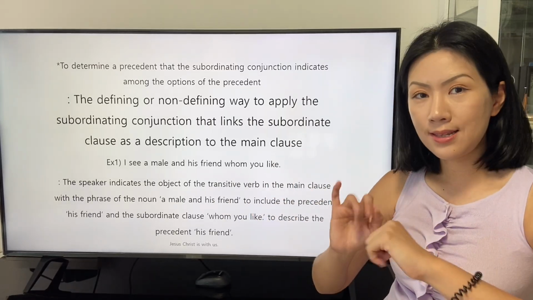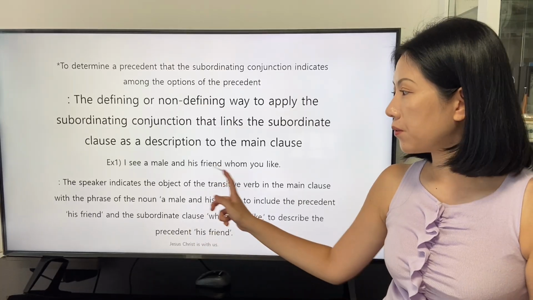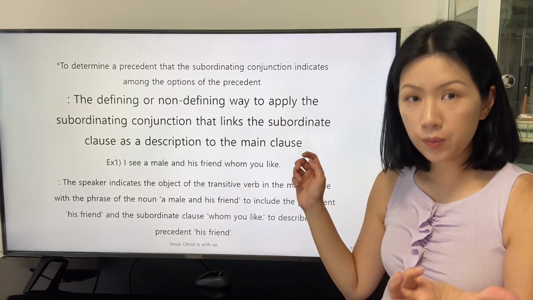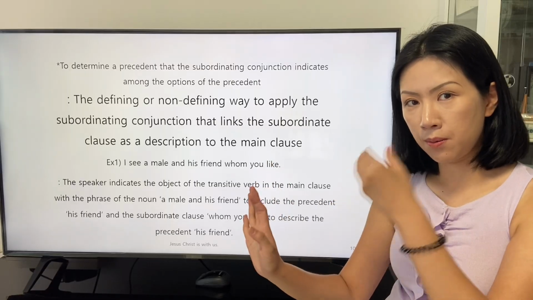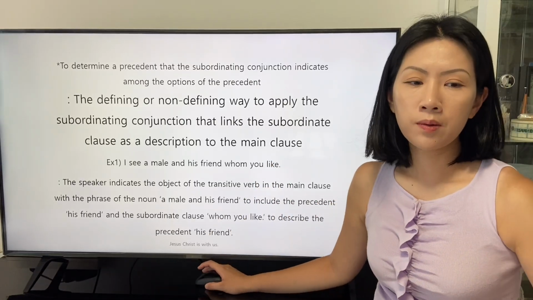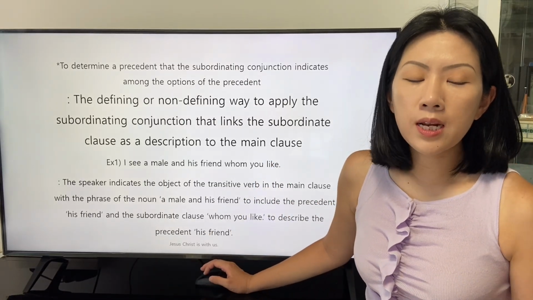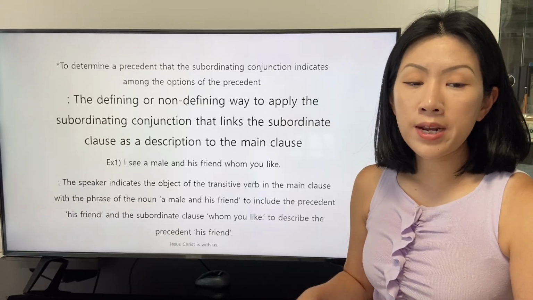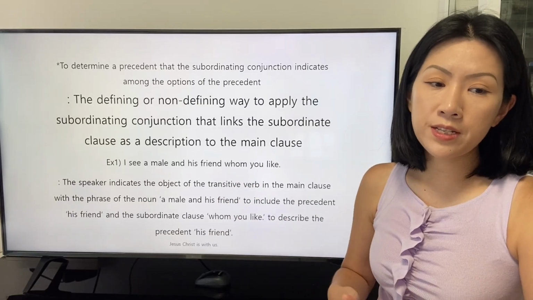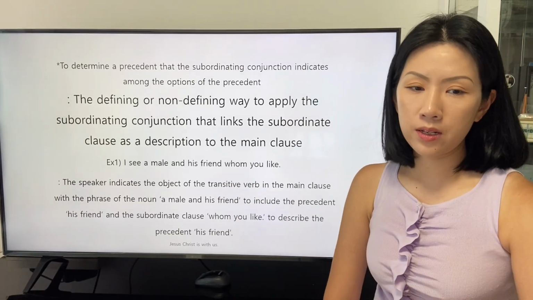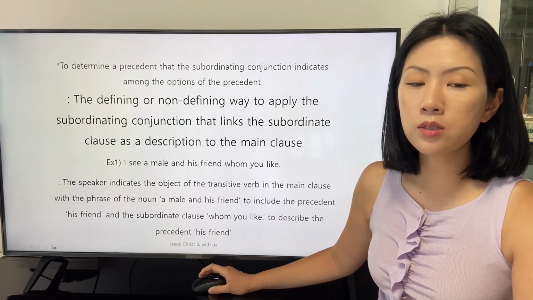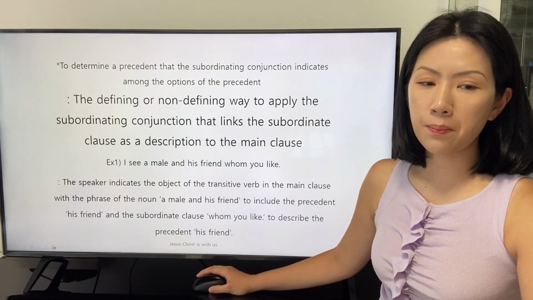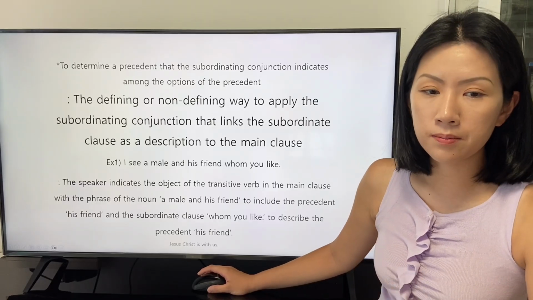So this is the reason why the pronoun whom has the form differentiated from the pronoun who. The speaker indicates the object of the transitive verb in the main clause with the phrase of the noun a male and his friend to include the precedent, his friend, and the subordinate clause whom you like to describe the precedent, his friend.